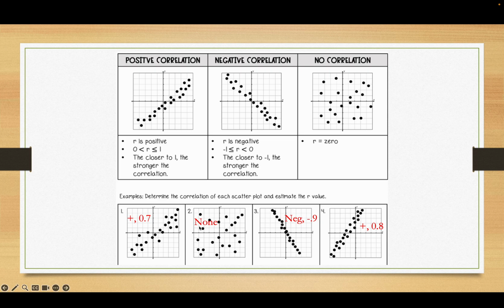Now I want you to understand, the one with the strongest correlation here is choice 3. The negative in front, that only indicates the direction. As one goes up, the other goes down. The correlation itself, how tight it is, negative 1 is just as tight as positive 1. They're equal, okay? So if you look at the dots on the third example here, you could see that those dots are tighter packed than any of the others. So that has the strongest correlation coefficient.